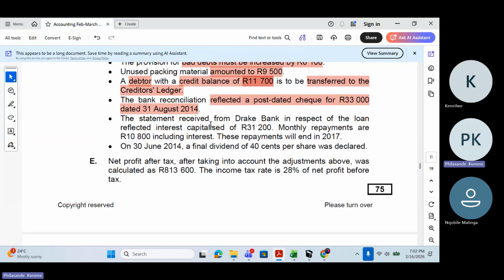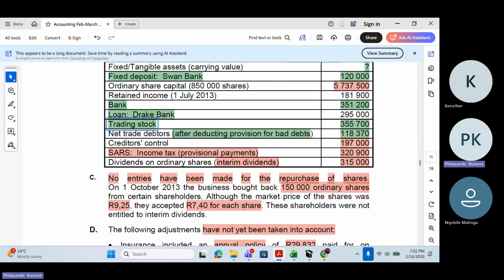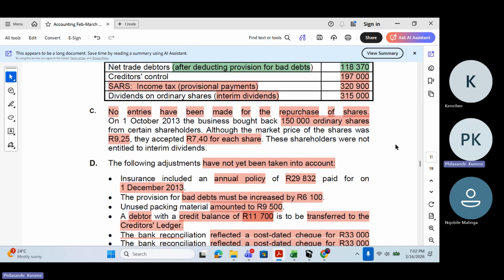The statement received from Drake Bank in respect of the loan reflected interest capitalized of 31,200 rands. Monthly repayments include 10,800, including interest. These payments will end in 2017. Remember what we have in our trial balance. Now we're talking about the loan here. Loan Drake Bank, we have 295,000. That is the amount that we have in our trial balance, 295,000 rands. That is the amount that we are owing.